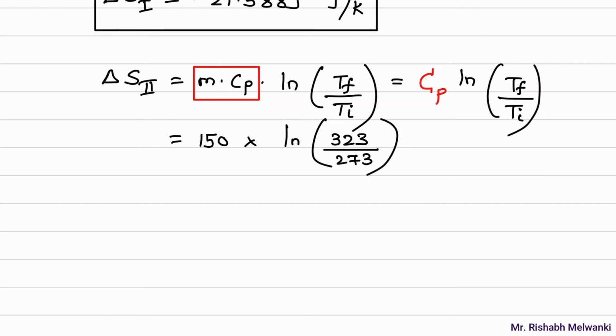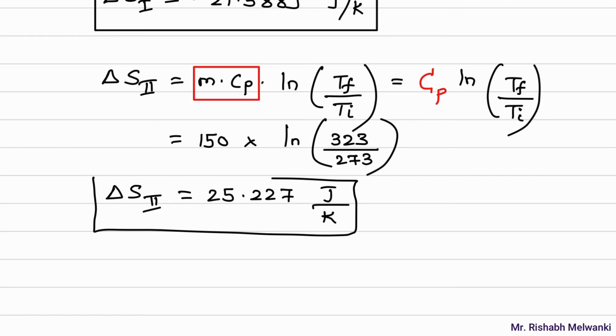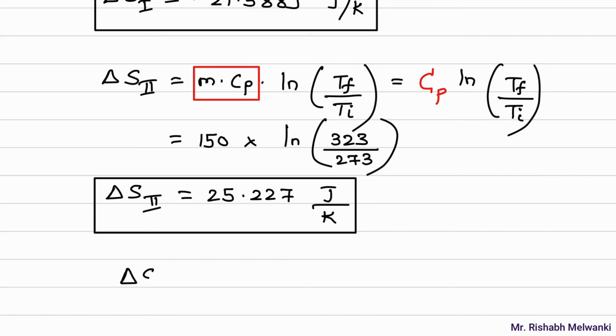So if I solve this, I will get delta S for copper block 2 as 25.227 joule per Kelvin. But what is asked? To find delta S of universe. Delta S of universe is usually system plus surrounding, but here we are not considering surrounding because surrounding temperature is not given.